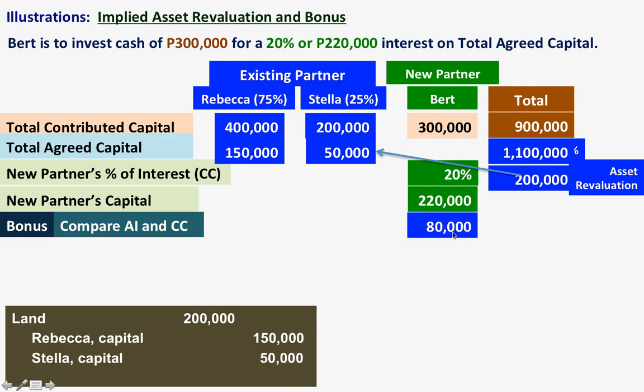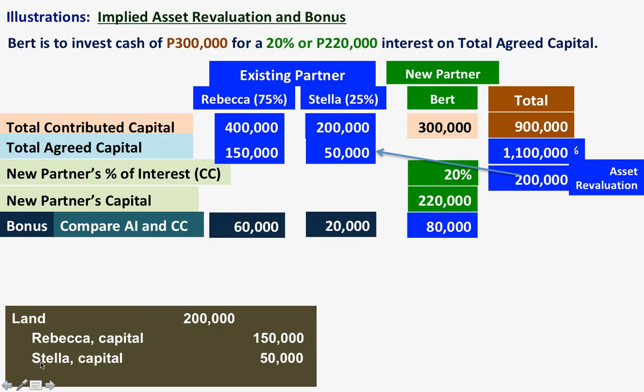And this bonus of 80,000 will go to the existing partners because Bert was only given 220,000. Okay, so 75% of 80,000 is 60,000. 25% of 80,000 is 20,000.